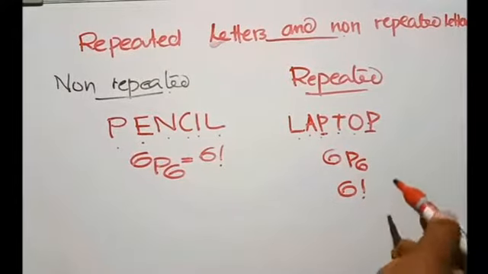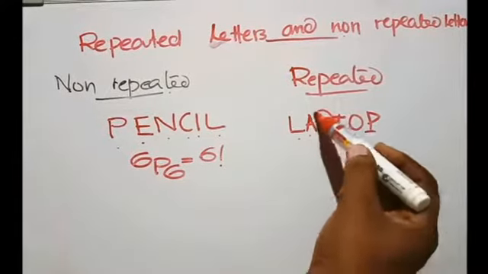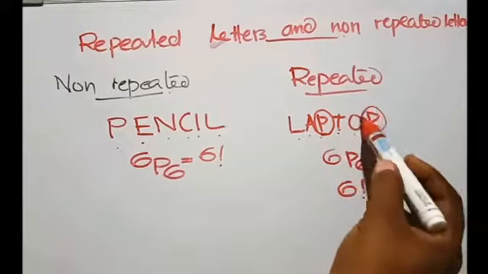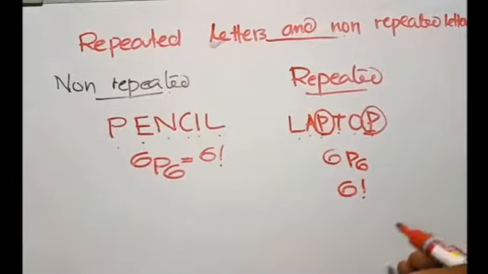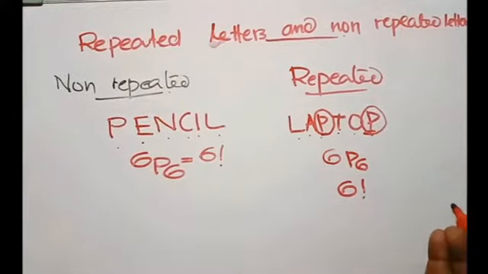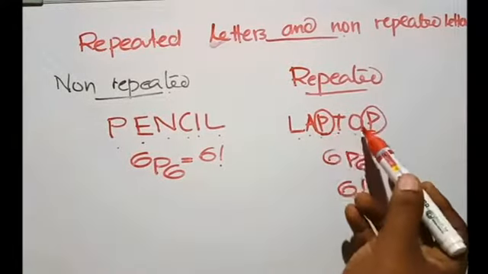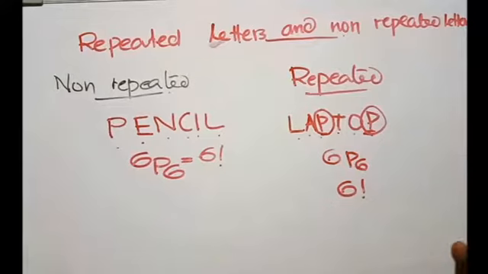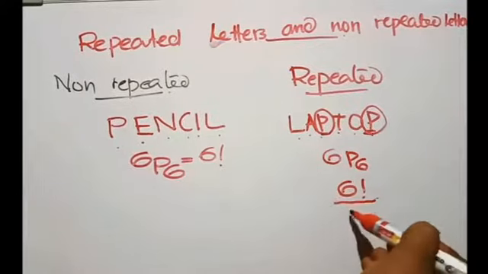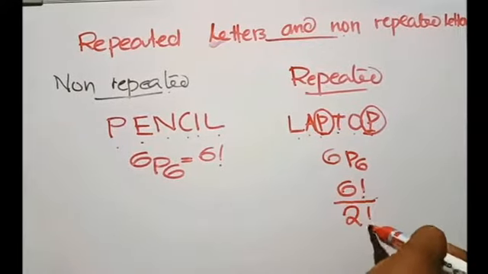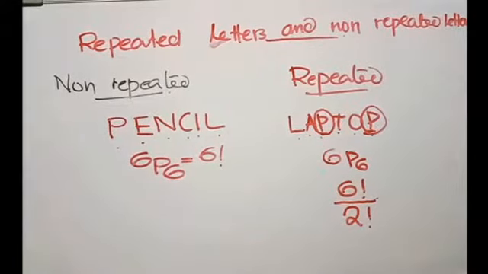But here the letter P is repeating twice. That means in your arrangement it repeats in 2 factorial ways. If P repeats twice, it repeats in 2 factorial ways in your arrangement. So that repetition is to be avoided, so it should be divided by 2 factorial. We get the answer.